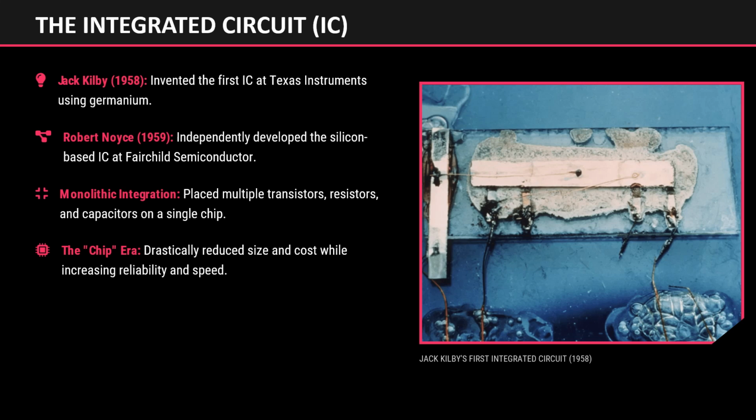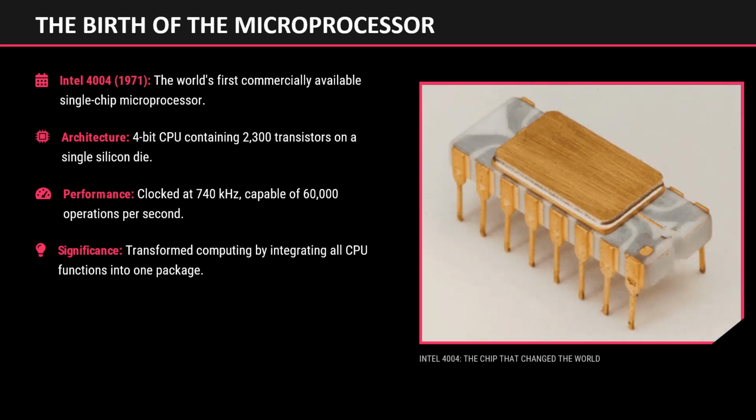The birth of the microprocessor. The true revolution in computing came in 1971, when Intel introduced the Intel 4004, the world's first commercially available microprocessor. A microprocessor integrates all the core functions of a central processing unit, or CPU, onto a single chip.